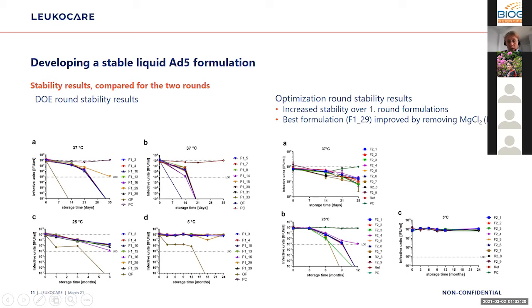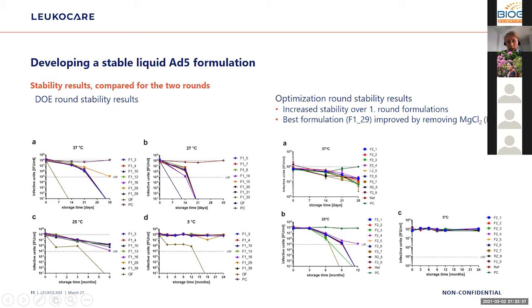And if we go to the optimization round, we see that at 21 days we have almost less than 1 log loss. So a tremendous optimization.